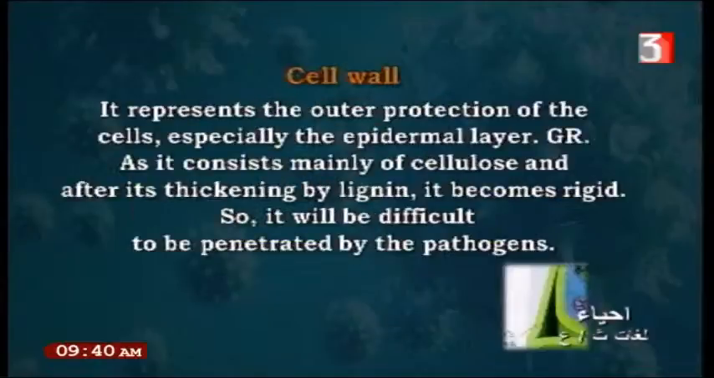What is the cell wall? The cell wall is the outer protection of the cell, especially the epidermal cell. Lignin may be deposited on it, which makes the cell wall become rigid. When the cell wall becomes rigid, it prevents the penetration of any pathogen, like bacteria, viruses, spores, or any germs, from entering inside the plant cell.